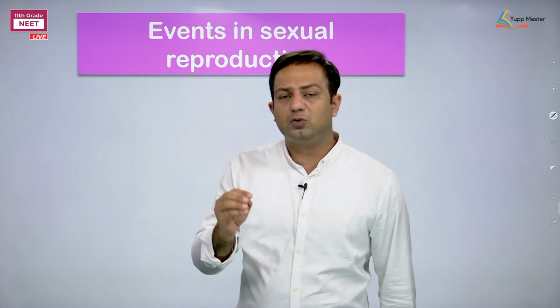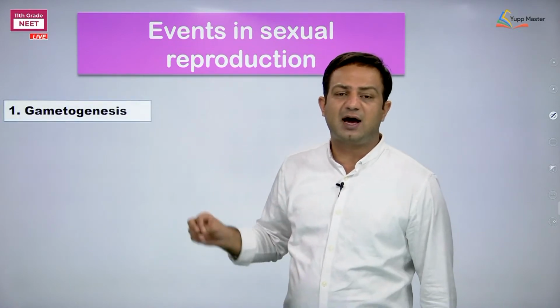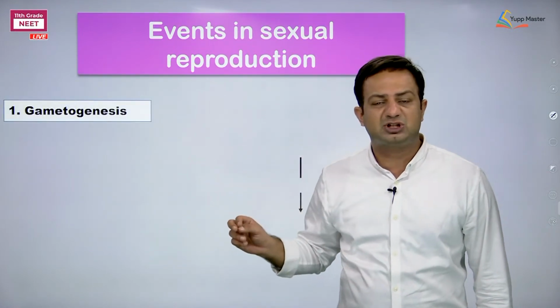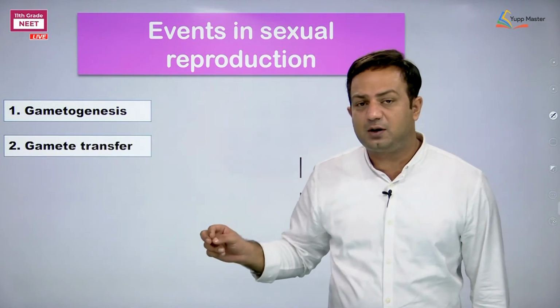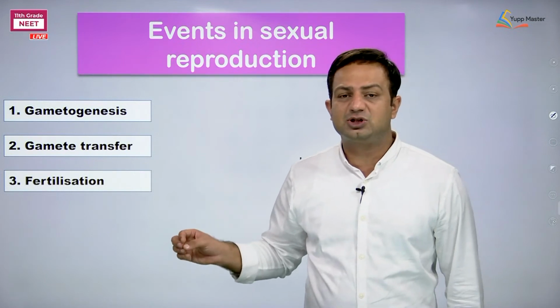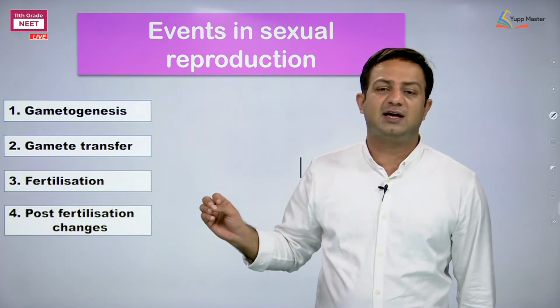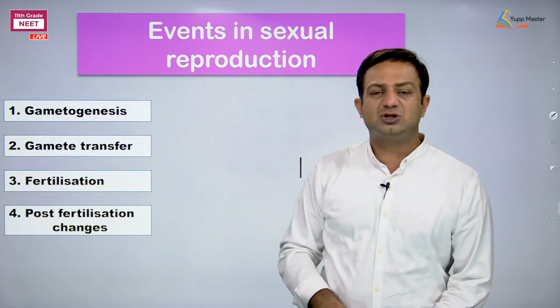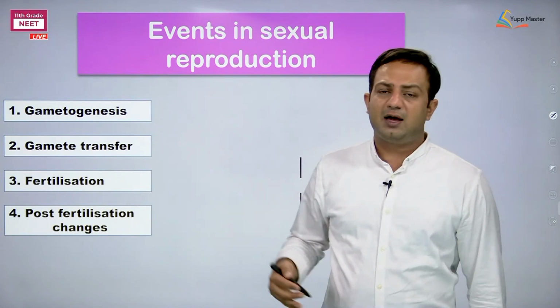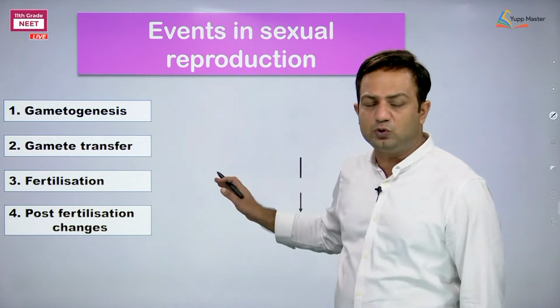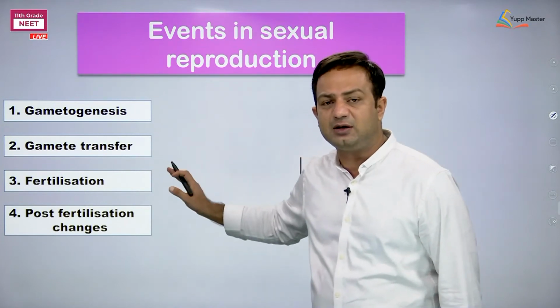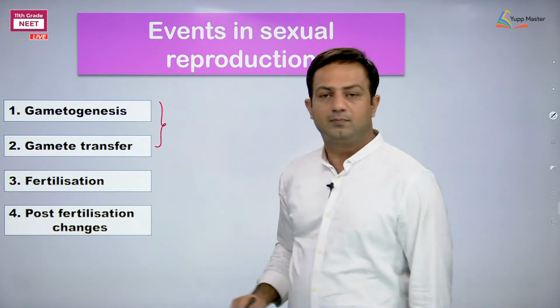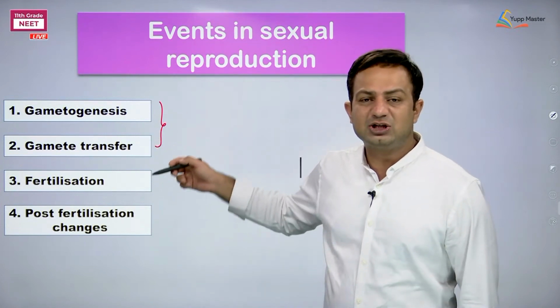They all will follow the same sequence of events, namely: one is gamete formation, that is gametogenesis; second is gamete transfer; the third is called fertilization; and the fourth is post-fertilization events. Since what comes after fertilization is called post-fertilization, I can call the first two, the gametogenesis and the gamete transfer together, pre-fertilization events.